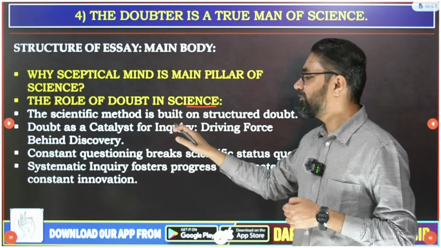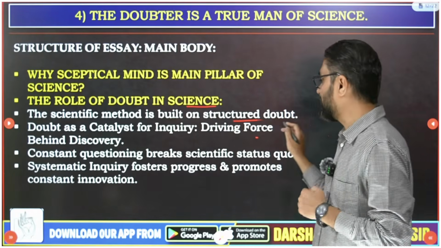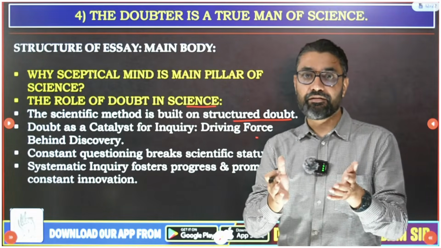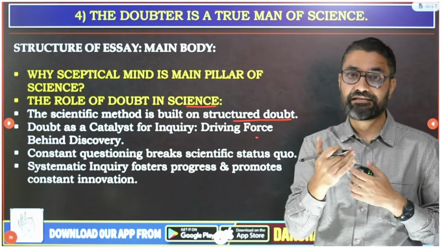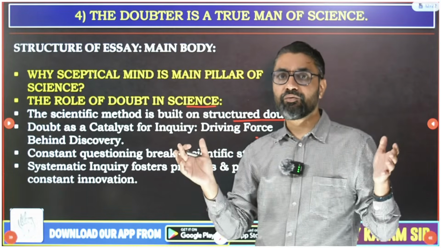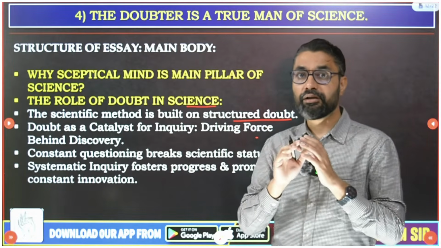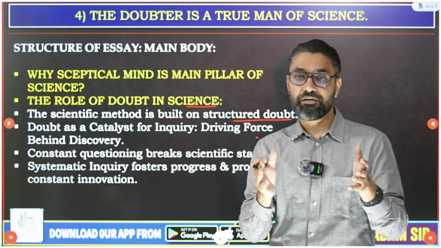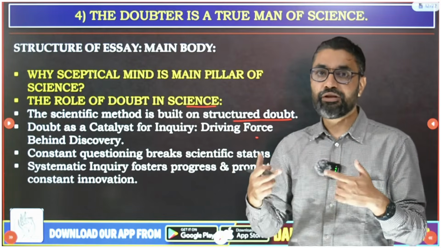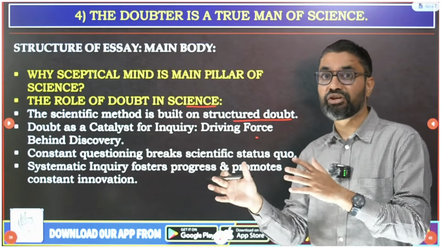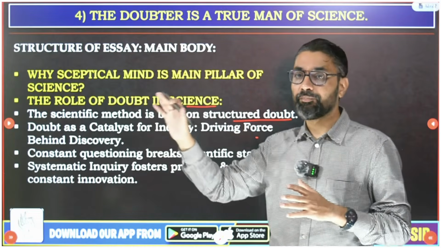The scientific method, guys, is built on structured doubt. When you properly examine anything, science is all about that examination: we look at the world not as an ignorant person who takes everything for granted, but we try to evaluate the world. When we cross-examine properly in a structured way, only then does it lead to the development of science.